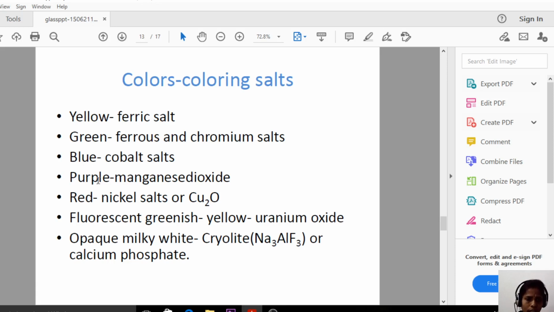To get the purple color, manganese dioxide. To get the red color, nickel salts or copper oxide. To get the fluorescent greenish color, yellow uranium oxide. And for opaque milky white, if you want to get the milky white, cryolite or calcium phosphate. So these are the coloring agents we are adding to the glass material to get the color.